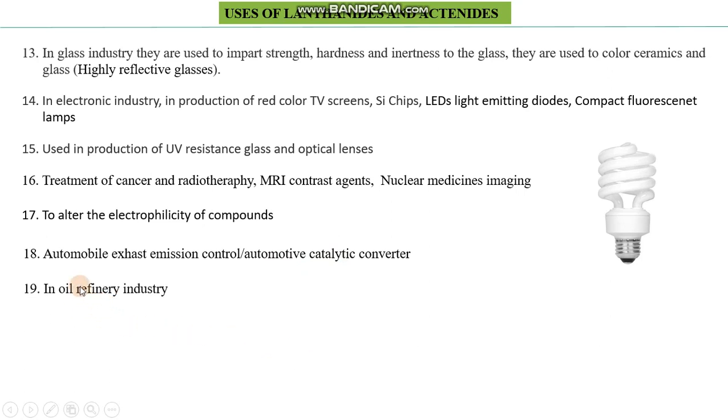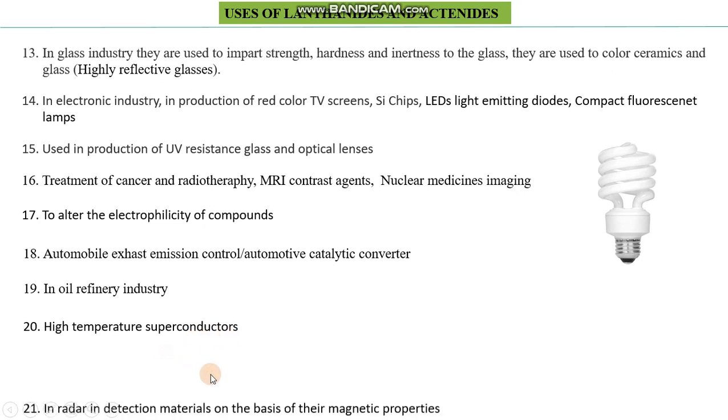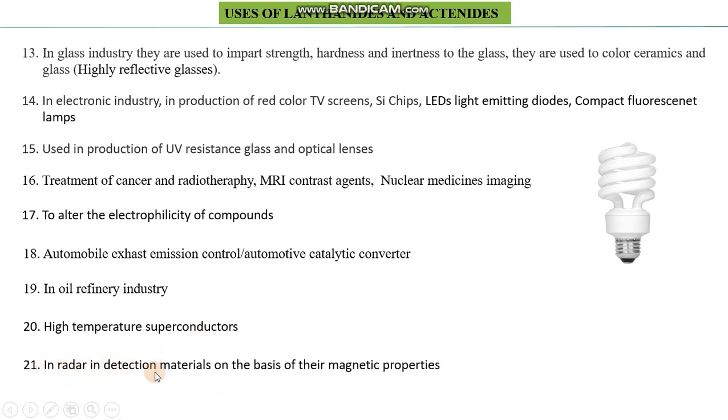They can also be used in the oil refinery industry. So definitely there will be certain protocols to use them in the oil refinery industry for purification of oils. Then they are used in high temperature superconductors, and in radar systems they are used as detection material, and this detection is possible because of certain properties of lanthanides and actinides, which are their magnetic properties.